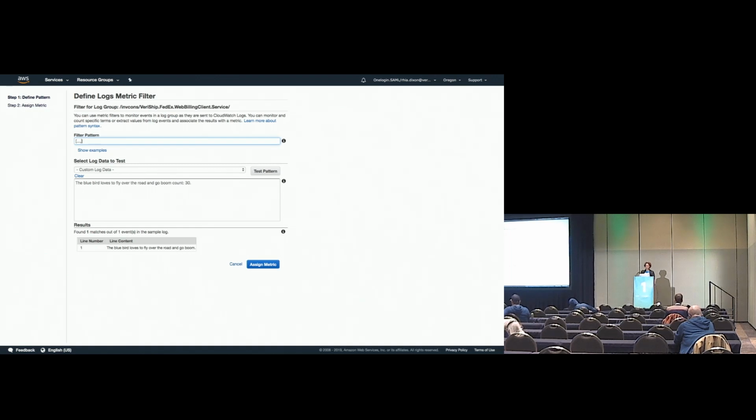So I can decide that I want to just name them, and I want to know where the bird went. We can call this the go type, and that's where I'll start. Go type, and then I want the count. We'll call this count type, and we'll call it the actual count. This should be able to pick up everything. It should pick up 30 as the count. It should pick up boom, count.